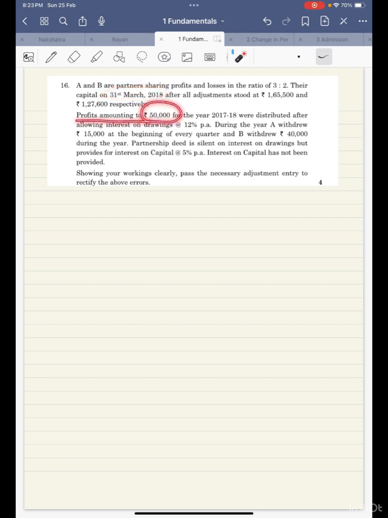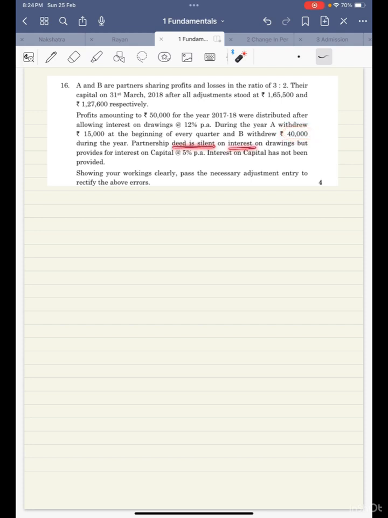Profit amounting to 50,000 for the year 2017-18 was distributed among partners after allowing interest on drawings at 6% per annum. During the year, A withdrew 15,000 in the beginning of every quarter. That means the annual drawings are going to be 60,000, and B withdrew 40,000 during the year. This is the annual drawings.